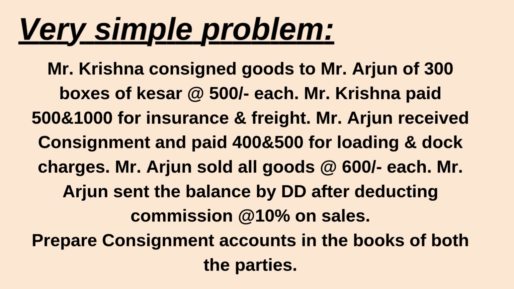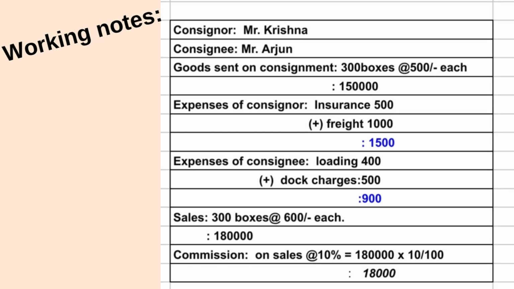Arjun sent the balance by the DD, that is demand draft, after deducting commission at the rate of 10% on sales. Now, prepare consignment accounts in the books of both the parties. So, in this question, they are asking to prepare accounts in the books of both the parties. Now, see the working notes carefully.